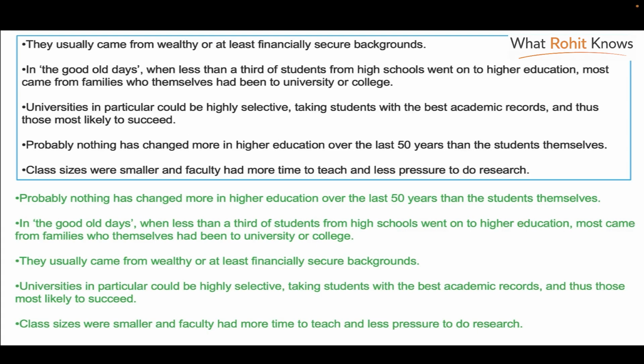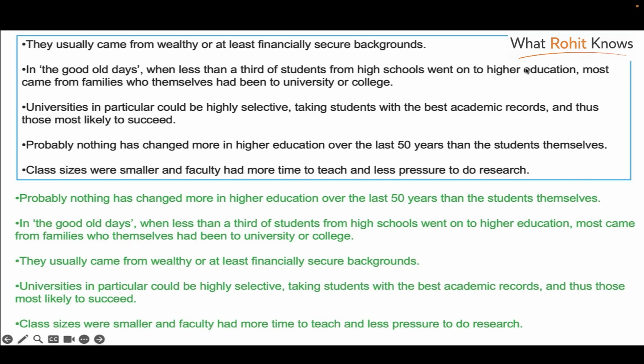So at the top, you are seeing the paragraphs as they were originally given to you, and below in green are the paragraphs in the correct order. Now, how do you go about the reorder paragraph questions? You quickly skim through. So you look at this text: they usually, in the good old days, universities, probably nothing has changed in higher education, class sizes.